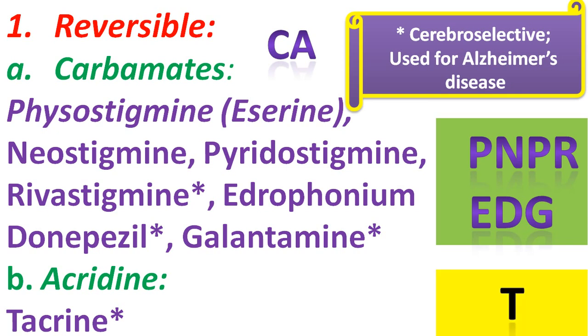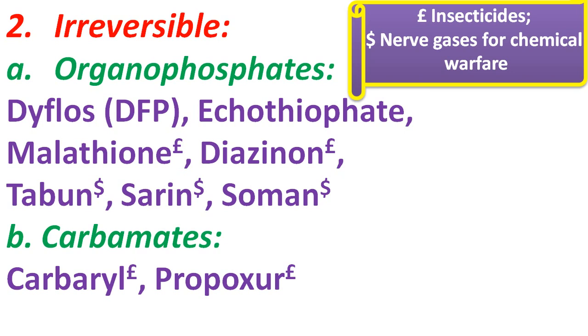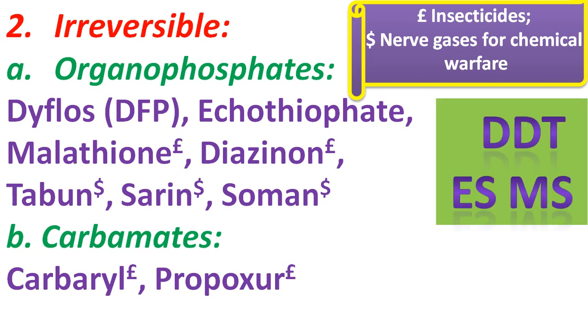The initial T of tacrine was used for memorizing the drug present in the acridine class. In the case of irreversible, the two subclasses were organophosphates and carbamates, which included the drugs with the names ODDTESMS and CCP.